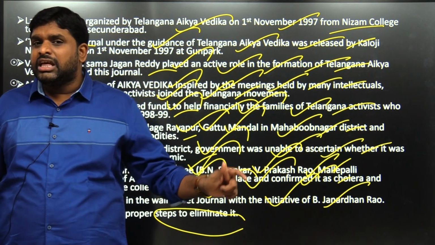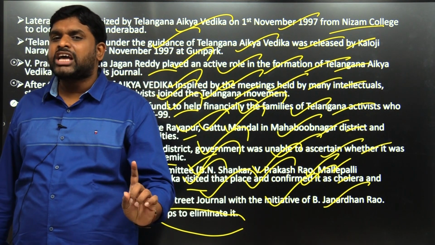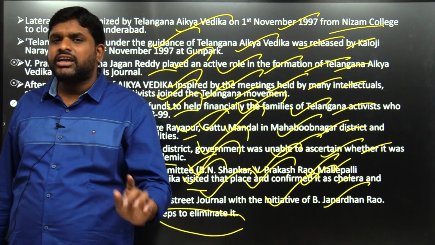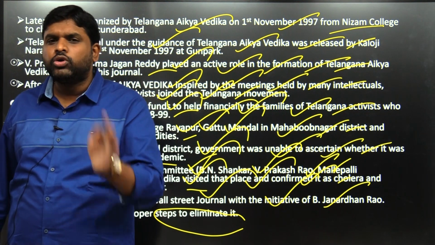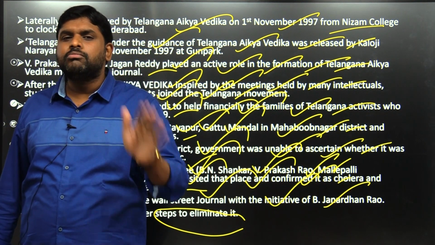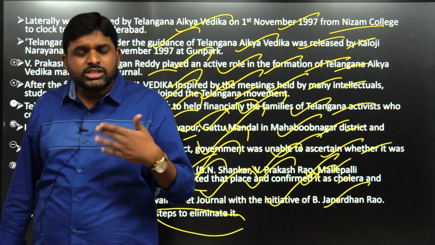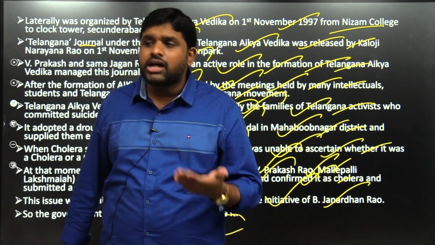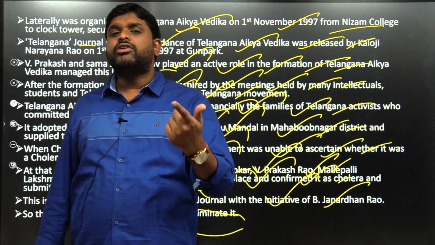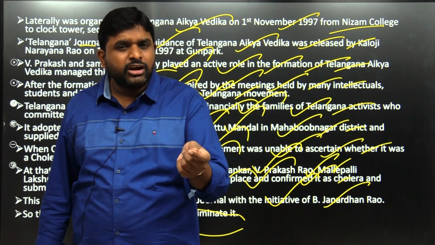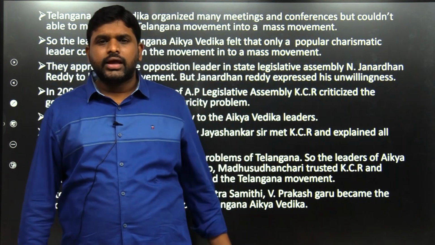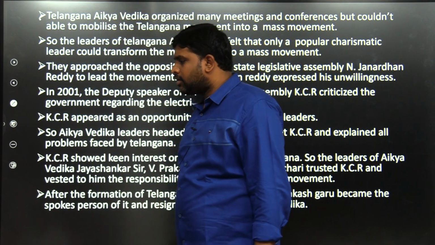These people went and found that it was not gastroenteritis but cholera, and they submitted the report to the collector. Then the collector took the initiative and worked for the removal of cholera. So in this way, apart from the Telangana issue also, they worked for the people.